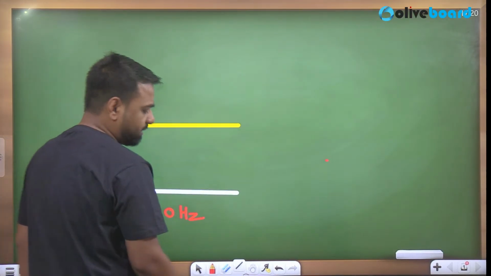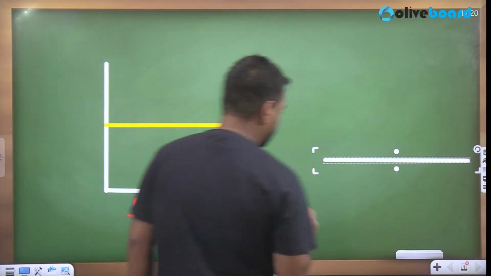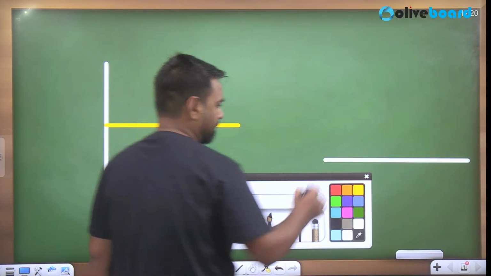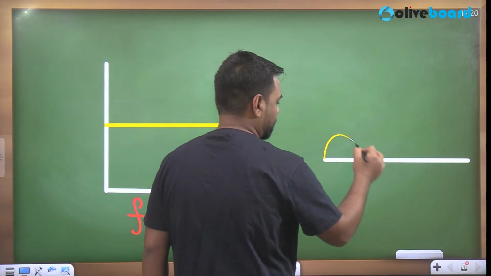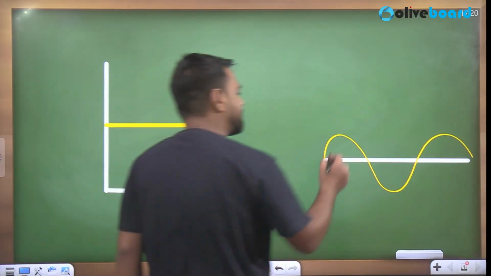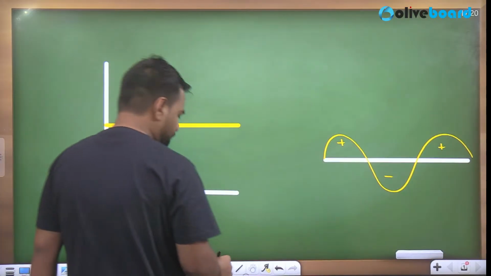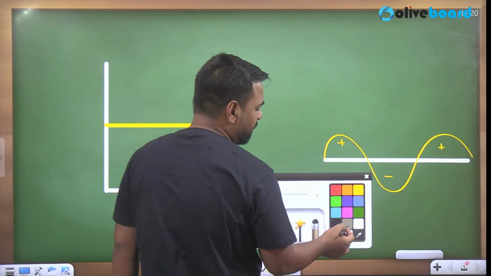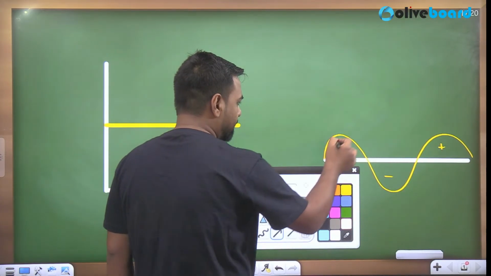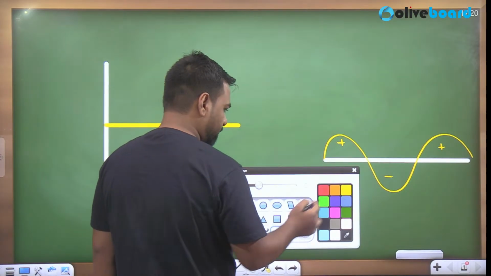But taking another example, I'll just take white color again, and let me make a wave here. Now here, this is the positive cycle and this is the negative cycle, the positive again, and it continues. So if someone asks you what is amplitude here, what do you say? You will say the maximum displacement that I can see here is this one. This is the maximum displacement. One second. It would be better if I change the color.